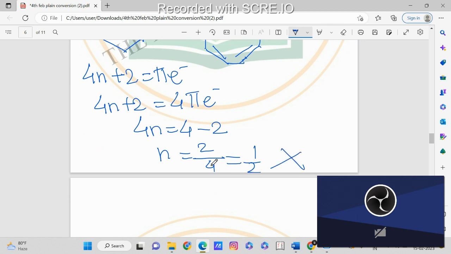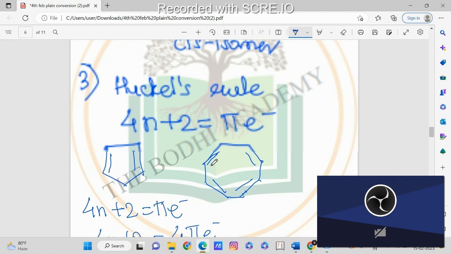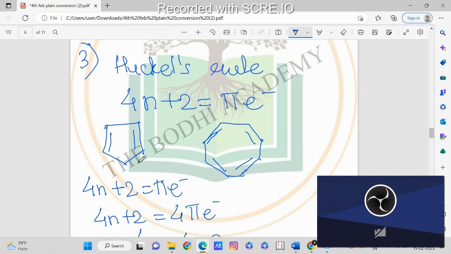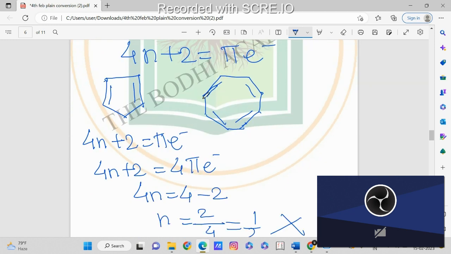Since it's not following Huckel's rule, we say that the first compound is non-aromatic. So when they ask why it is not aromatic, you have to use this formula and show that it's not following Huckel's rule, so it's non-aromatic. In the same way you have to do the second one.